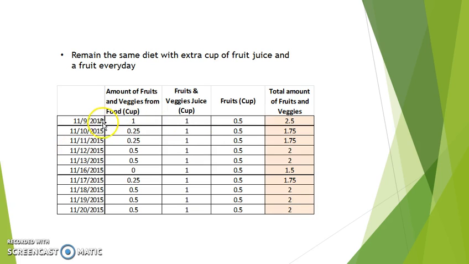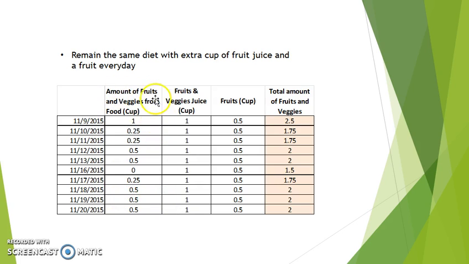From the week of November 9th to November 20th, I started implementing the new solution with my diet. I have the solution of adding extra veggies to my food items, as well as a plan of drinking a cup of fruit juice or veggie juice a day, and at least a fruit a day, which is about half a cup of fruits.